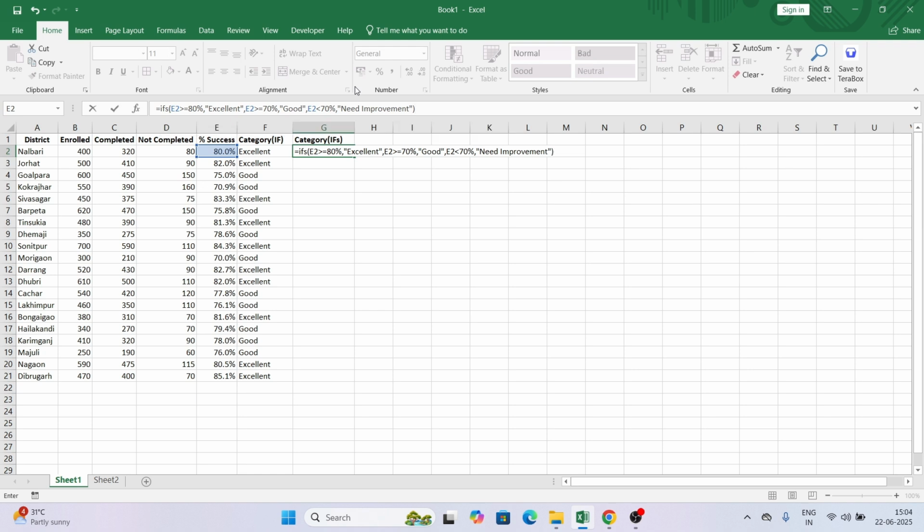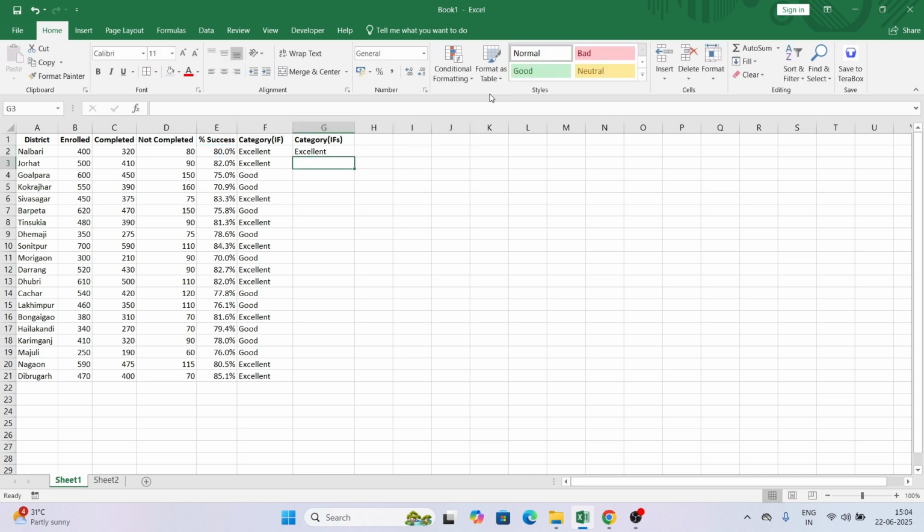With ifs we can give multiple conditions, and how does it work? First it will check whether it is greater than 80 or not. If it is not greater than 80 then it will go for the next condition. It will check whether it is greater than 70 or not. If not then it will go to the next condition. Then it will check whether it is less than 70 or not. Once that is done, it will print the one that is matching.